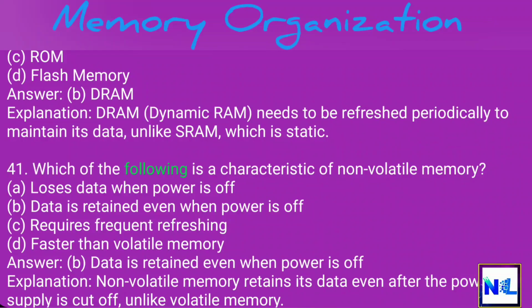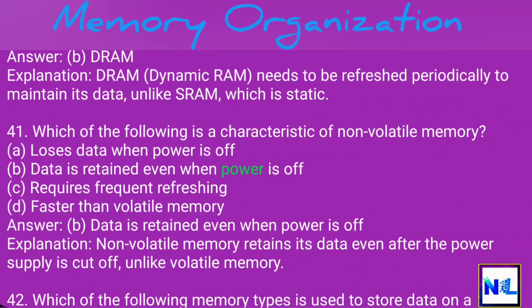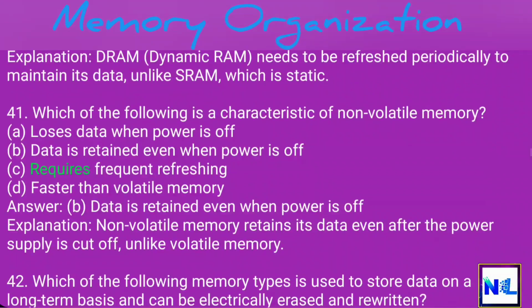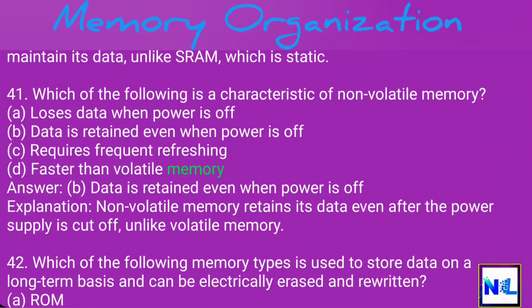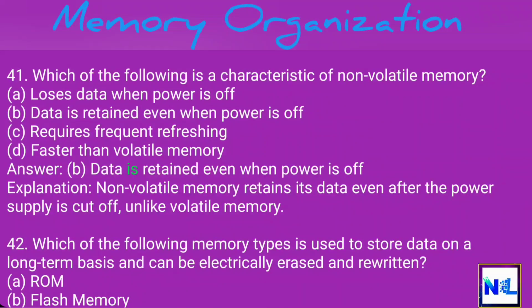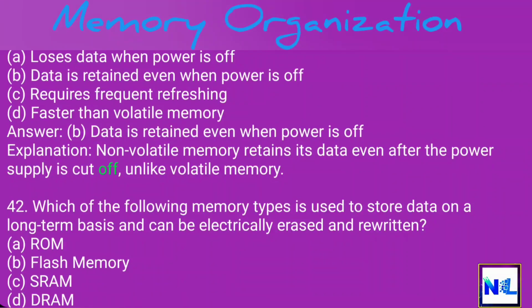41. Which of the following is a characteristic of non-volatile memory? A. Loses data when power is off. B. Data is retained even when power is off. C. Requires frequent refreshing. D. Faster than volatile memory. Answer: B. Data is retained even when power is off. Explanation: non-volatile memory retains its data even after the power supply is cut off, unlike volatile memory.